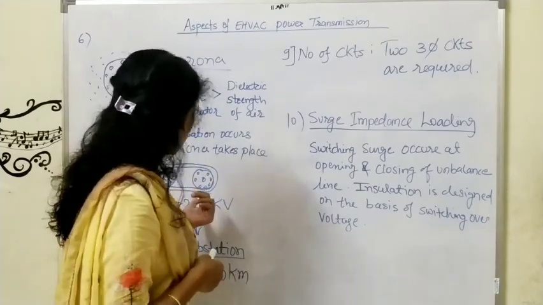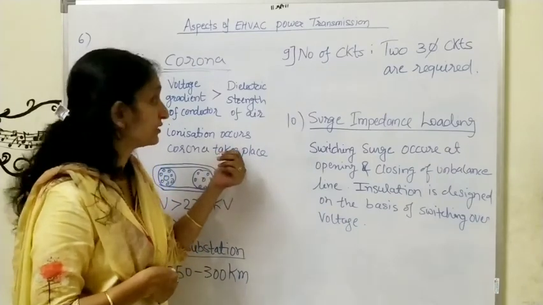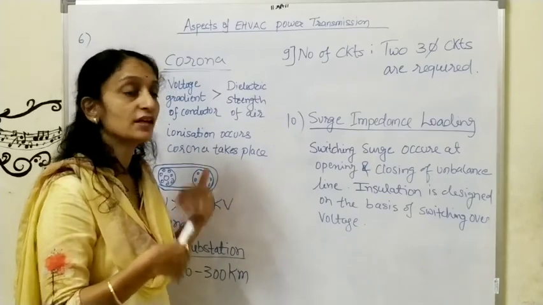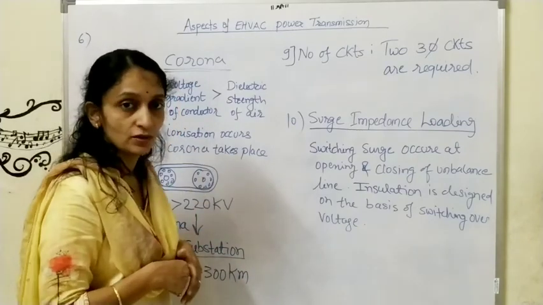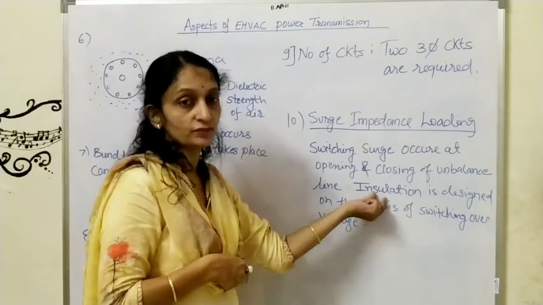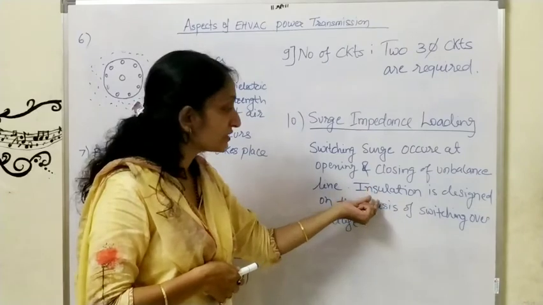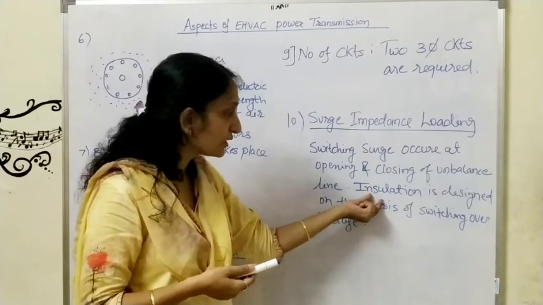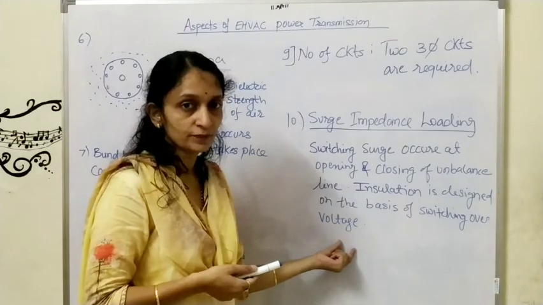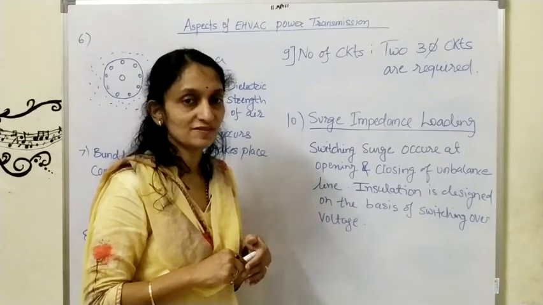As we have just studied, in EHVAC transmission the voltage gradient of the conductor will be very high, so there is always a possibility of breaking of the insulation. So the cost of insulation will be more. In that case, we have to design insulation according to switching over voltage. That is called insulation coordination, which we will see in unit number 6.